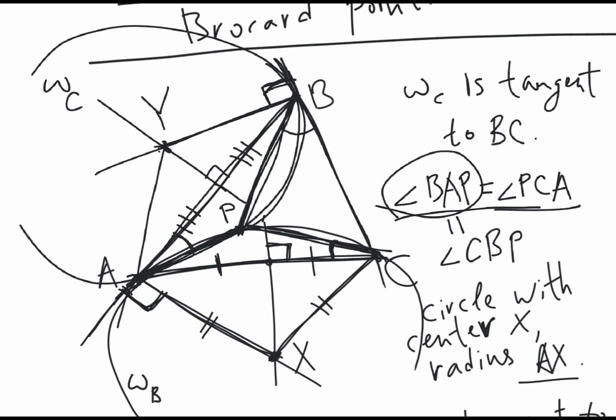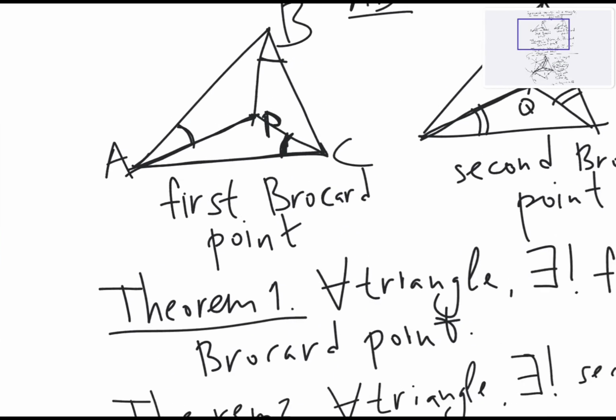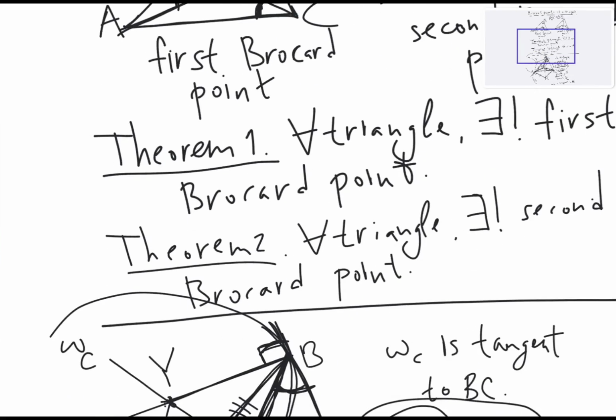So the angle BAP now is an inscribed angle in this second circle omega C, and the angle CBP is the angle between a chord and a tangent. So they are equal to each other, and therefore all three angles are equal to each other. This is exactly what we need for the first Brocard point. So this is exactly the picture that we get.